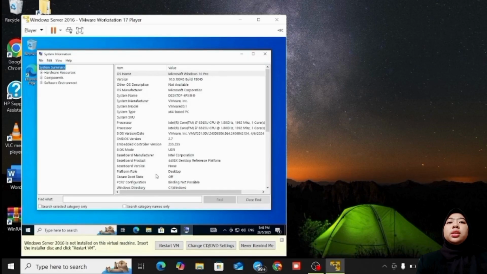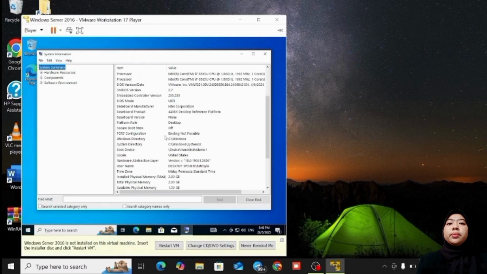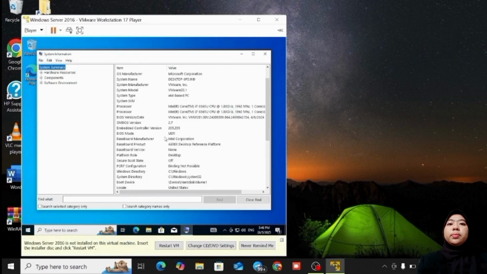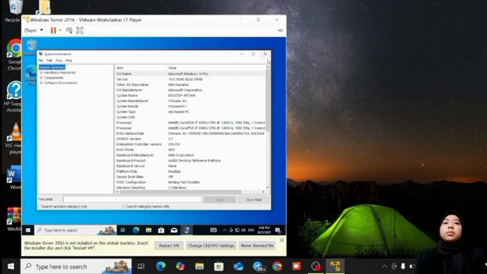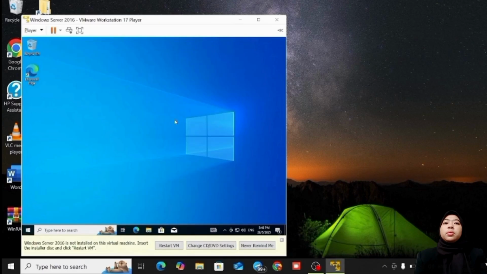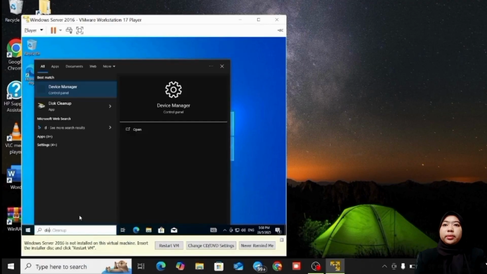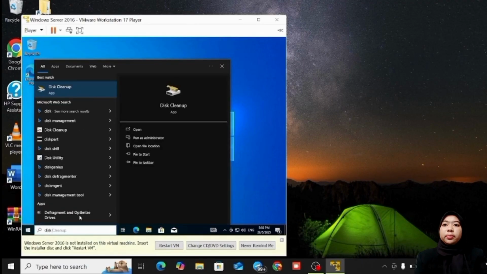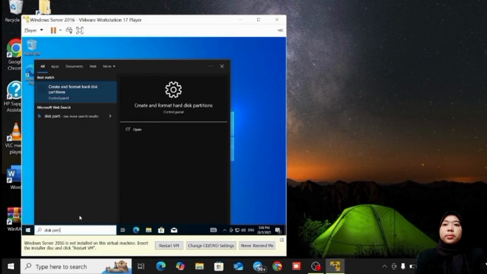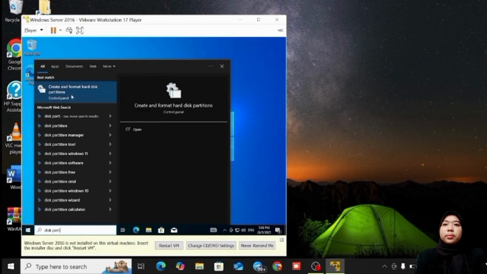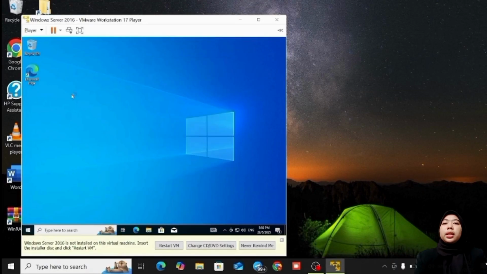So now this is your system information. Next, for step 3, perform this partition. For this step, you must click button window and type this partition. You must click button enter.